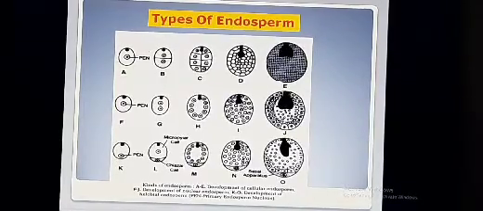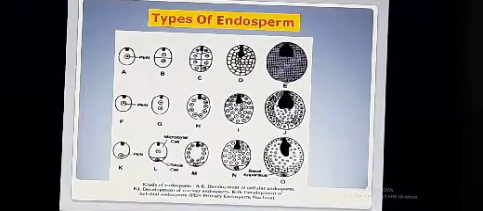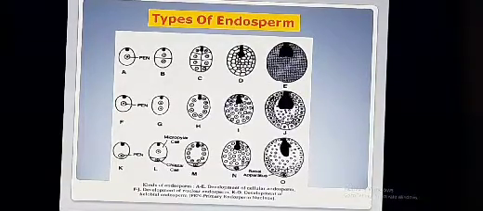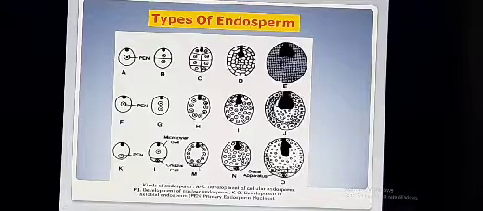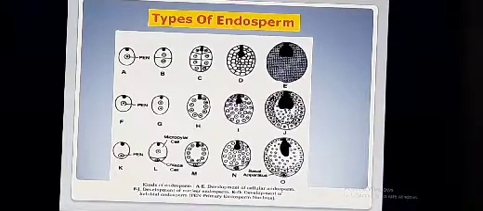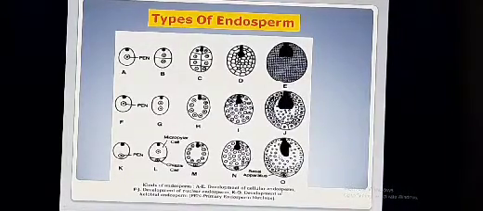Then the further divisions are only nuclear type. And each chamber shows the formation of many nuclei in this third type. And these many nuclei from each chamber again undergo the cytokinesis, forming the multicellular endosperm.